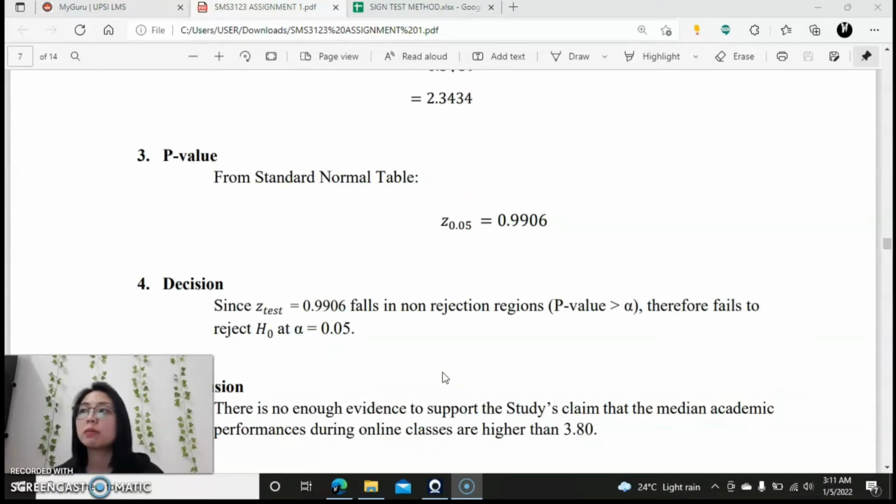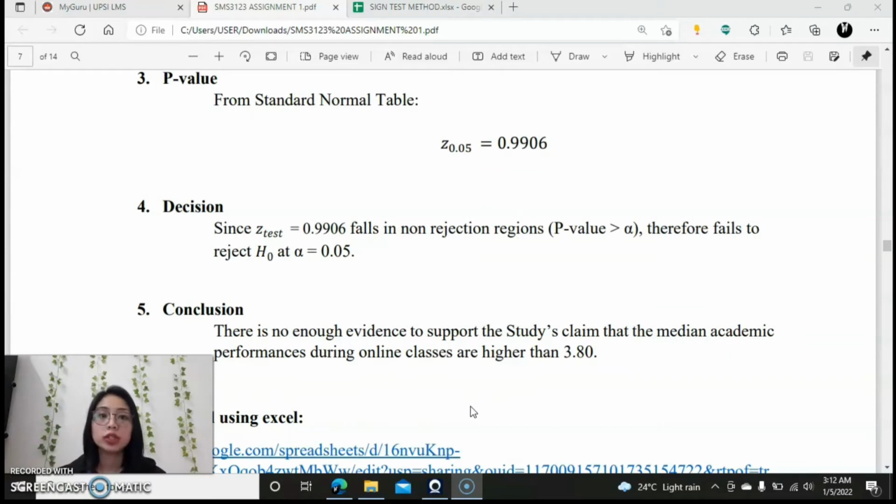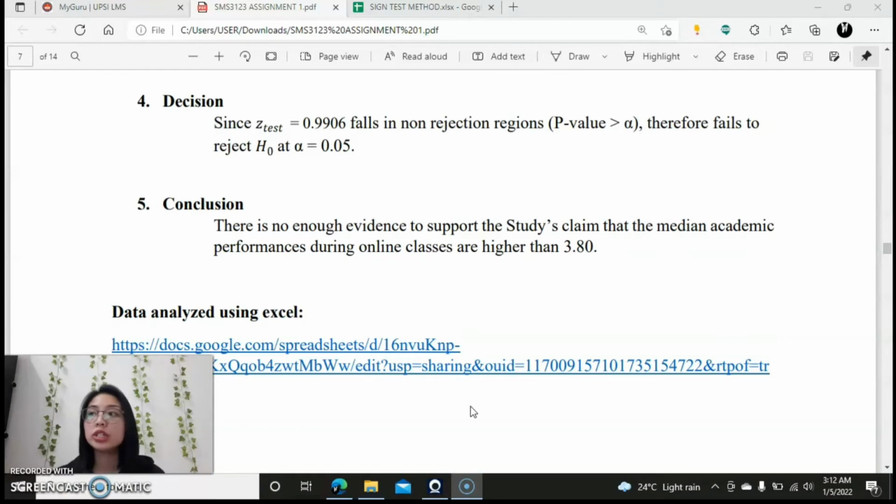So for the p-value from standard normal table, we will get 0.9906. So for the decision, since Z test, which is equals to 0.9906, falls in non-rejection region, which is p-value less than A, therefore fails to reject H0 at A equals to 0.05. And for the conclusion, there is not enough evidence to support the study claim that the median academic performance during online classes are higher than 3.8.